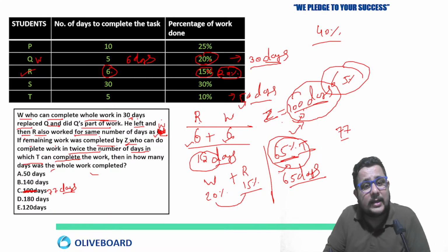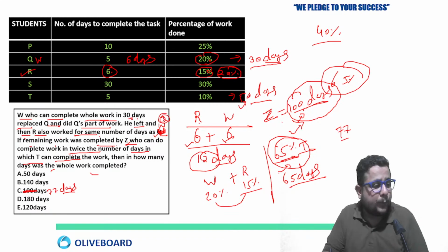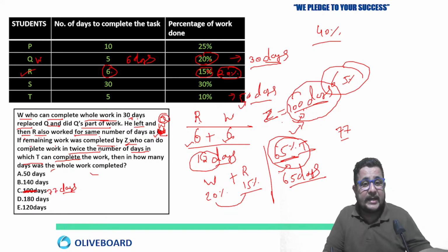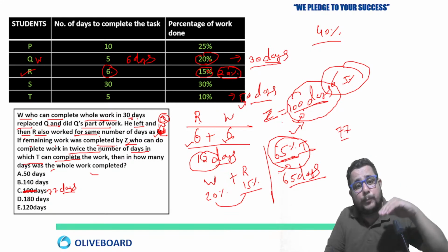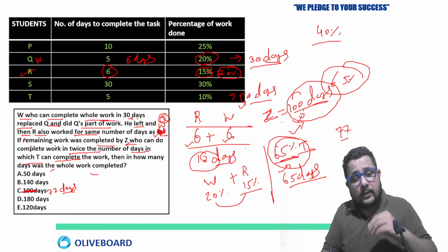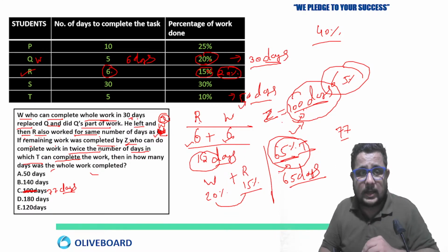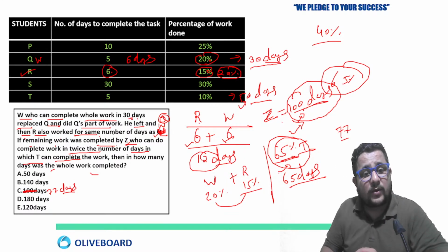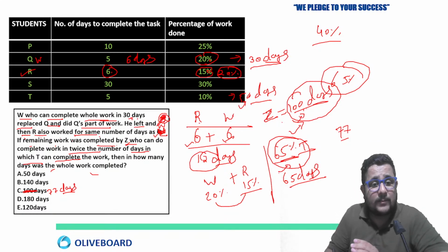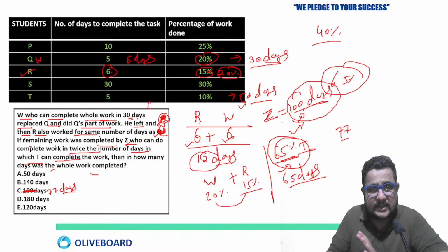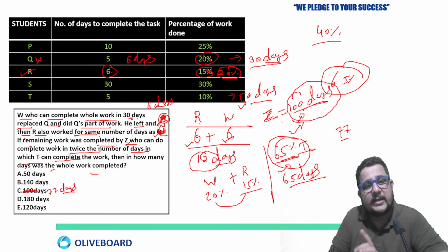So here, even if you put Q, I put W for better understanding and for no confusion, so that you cannot get confused. Even if you put Q, you can take the time of Q for R. R also worked for the same number of days as W, because previously they were talking about W, who can complete the whole work in 6 days. So the similar days are taken by W. So the situation becomes very easy.